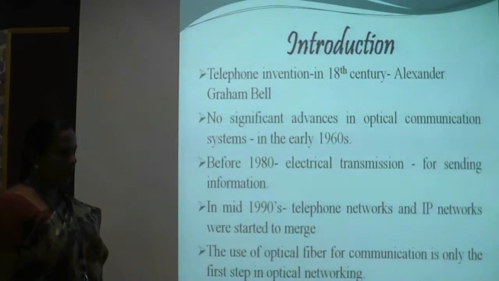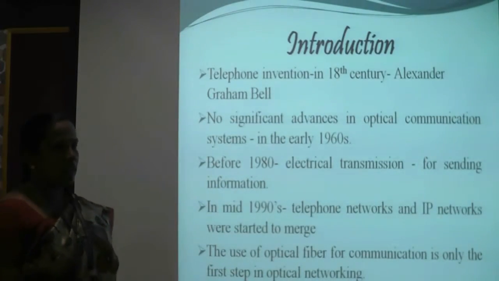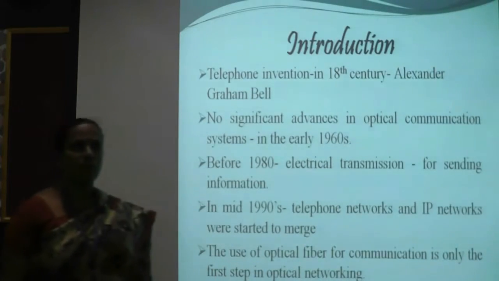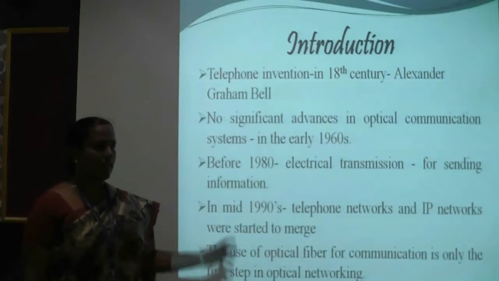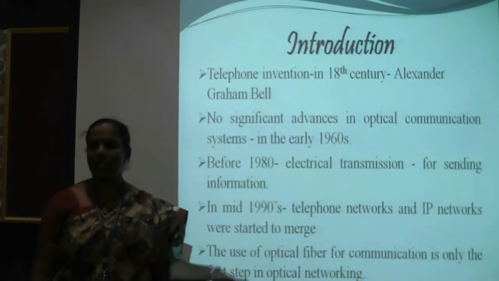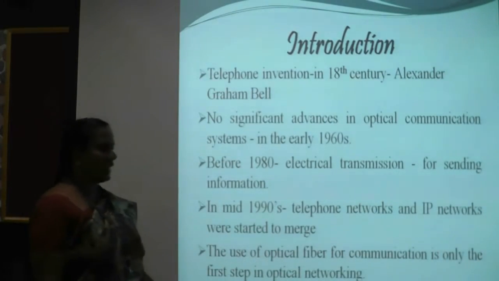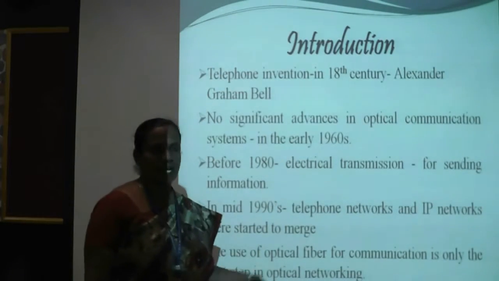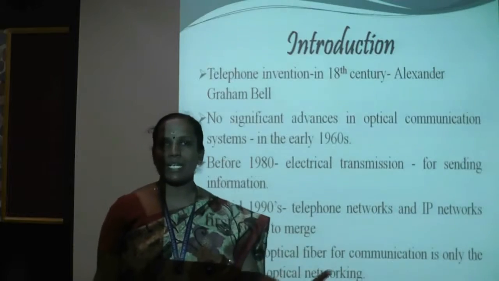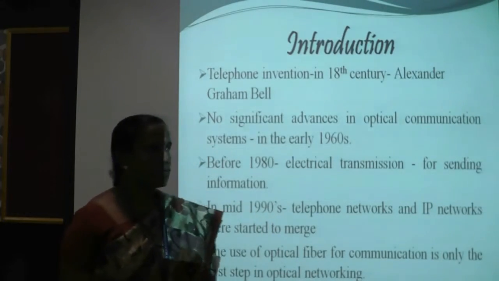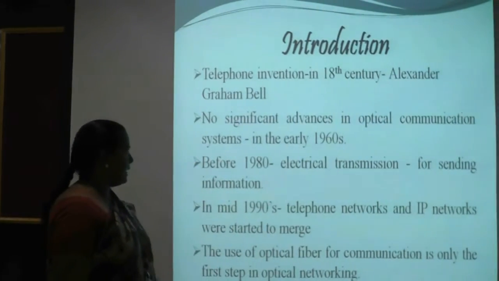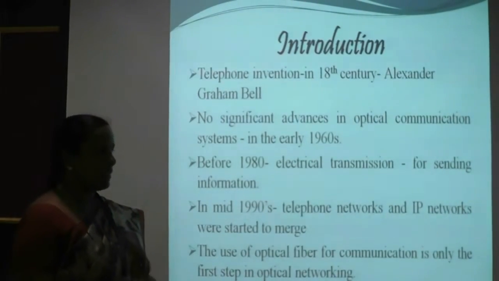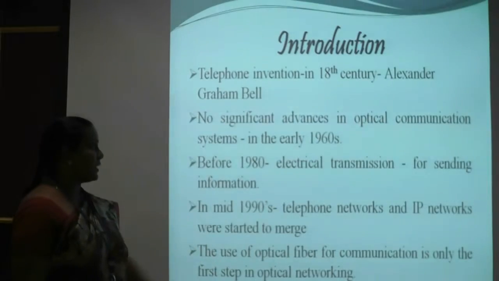So, we all know that the telephone was invented in the 18th century by Alexander Graham Bell. That time we were using circuit switching, that is a dedicated connection between the transmitter and the receiver. At that time the optical communication had no significant effect, because optical was used as normal circuit switching. In the 1980s, we were using electrical transmission for transmitting the information.